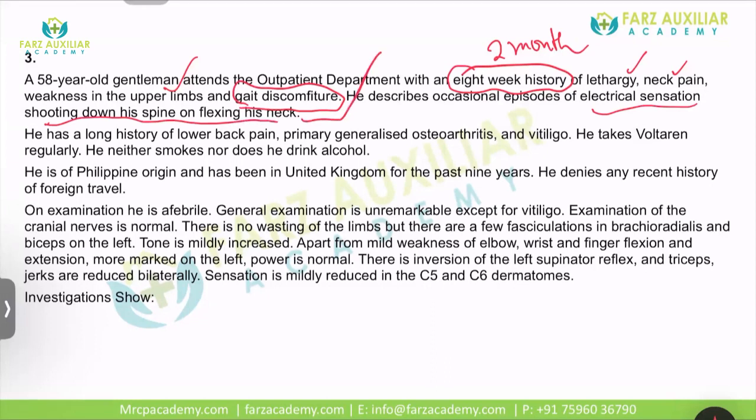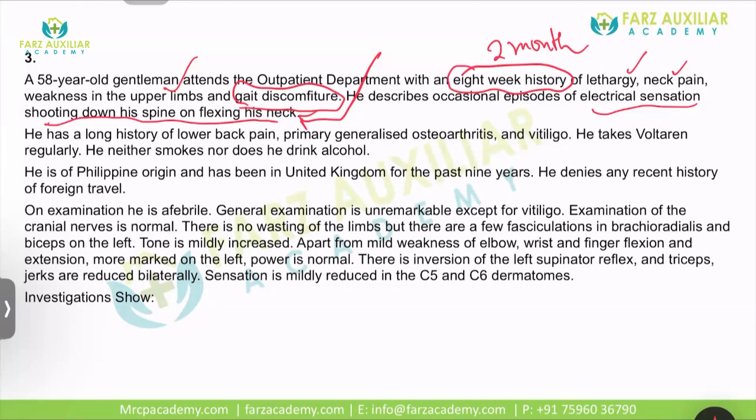Can you tell me what sign this is? When an electrical sensation runs down the spine of a patient? Because if you can pick up this, then the answer will also be in front of you. It's Lhermitte sign. So this is usually seen in multiple sclerosis and in cervical spondylosis also. So these are the conditions where you can have electrical sensation shooting down the spine on flexing the neck.